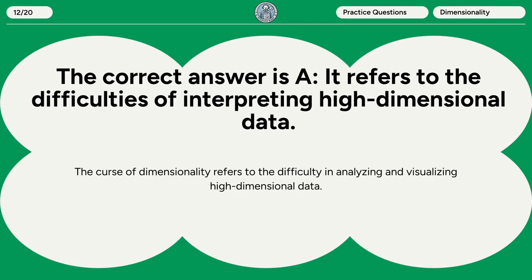The correct answer is A. It refers to the difficulties of interpreting high-dimensional data. The curse of dimensionality refers to the difficulty in analyzing and visualizing high-dimensional data.